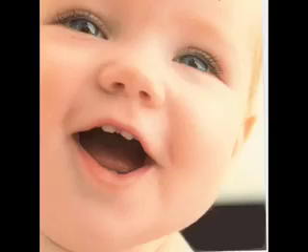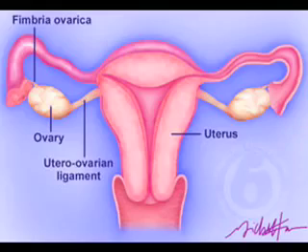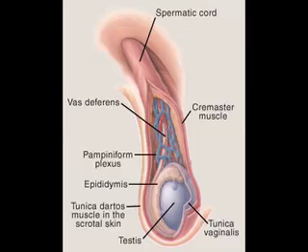The gonads are the body's reproductive glands. The gonads serve two important functions: the production of gametes and the secretion of sex hormones. The female gonads, the ovaries, produce eggs. The male gonads, the testes, produce sperm.